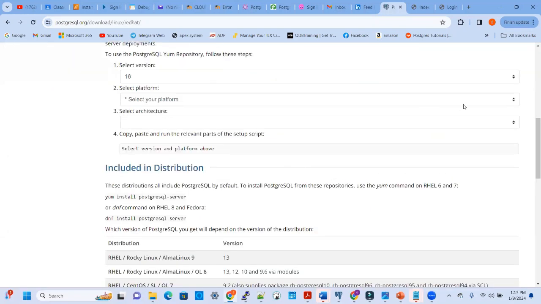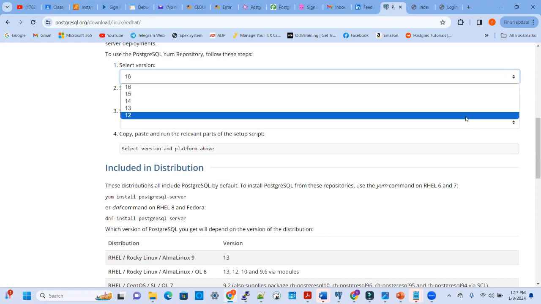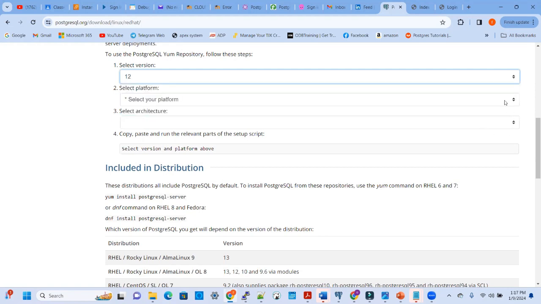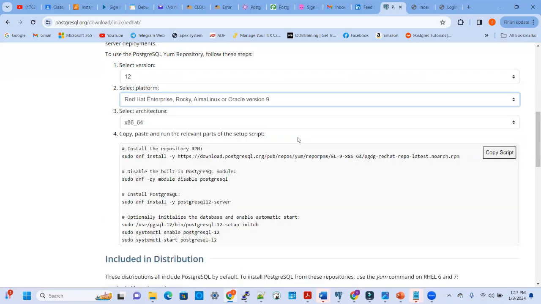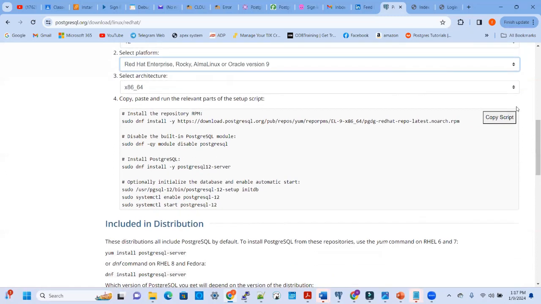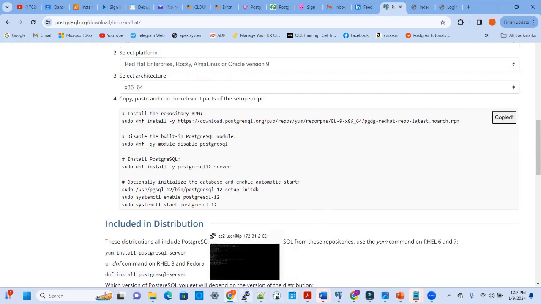Now choose the version of Postgres that I want. I'm interested in version 12. You can select any of these versions based on what you want. And the Red Hat family, version 9. You can copy the script here and run it as a root user. So I'm going to paste the script in a notepad and run it one after the other.